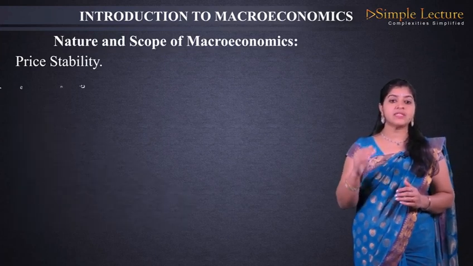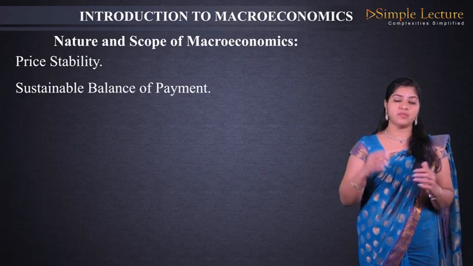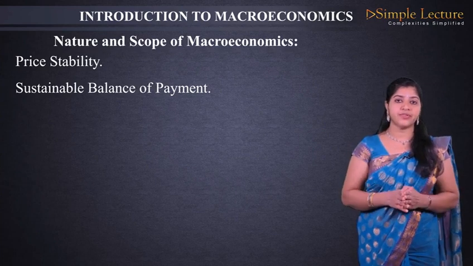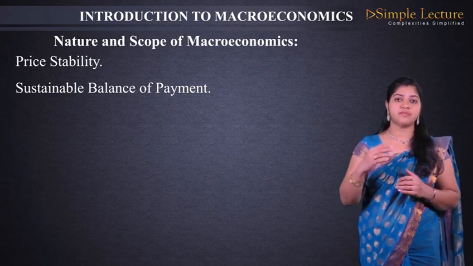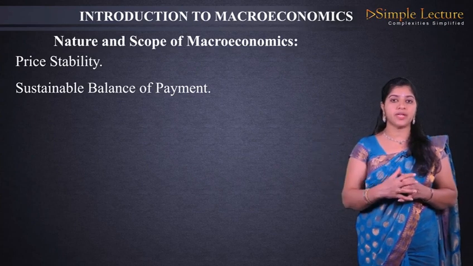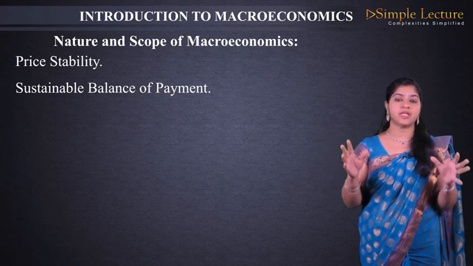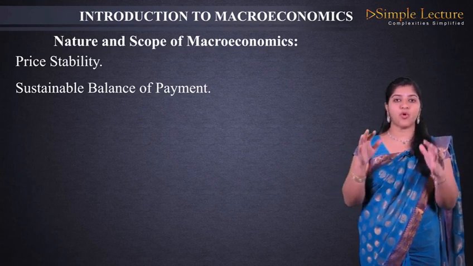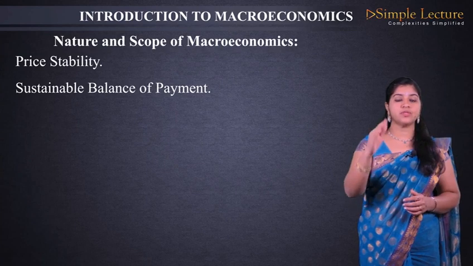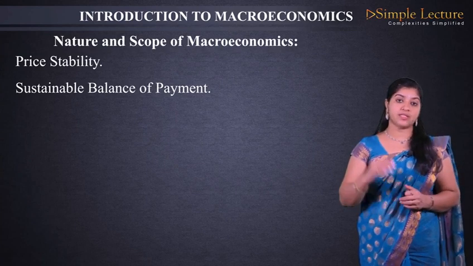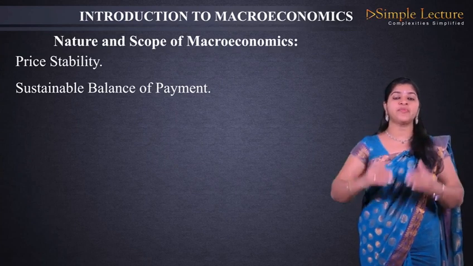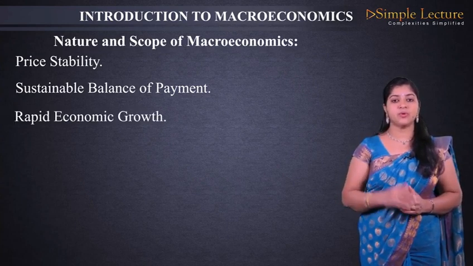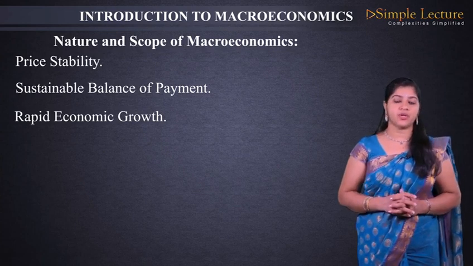In the same way, sustainable balance of payment. This balance of payment is related to foreign trade. When we trade between different countries, what is our balance? Means when we keep on importing the commodities, we will not have a proper balance in our hands. So balance of payment will not be there. So how can we achieve proper balance of payment? That is also what we study in macroeconomics. Next, finally, all this will lead to rapid economic growth. So rapid economic growth is also studied under macroeconomics.